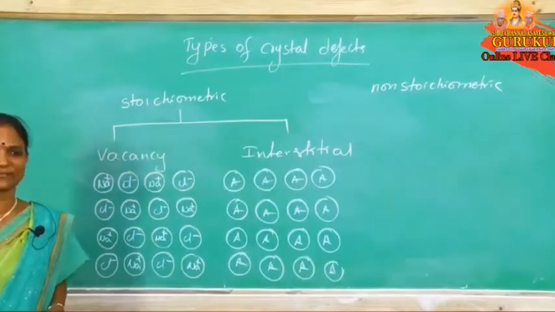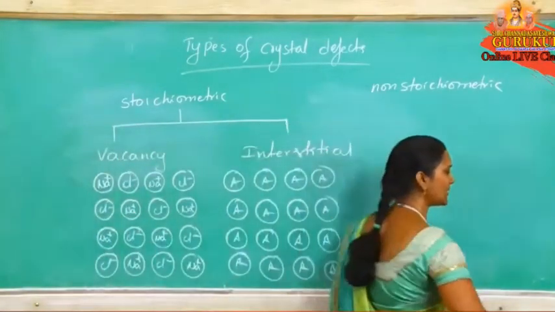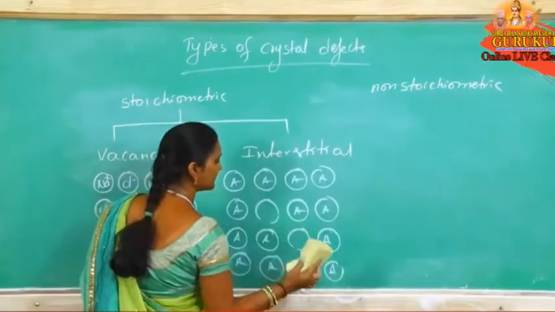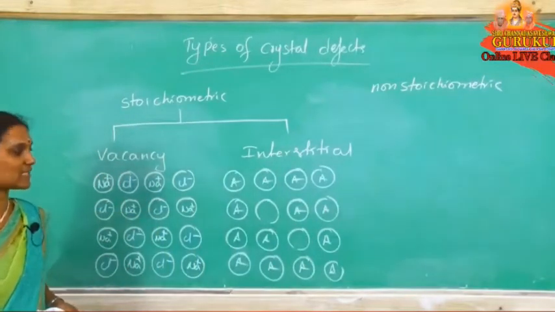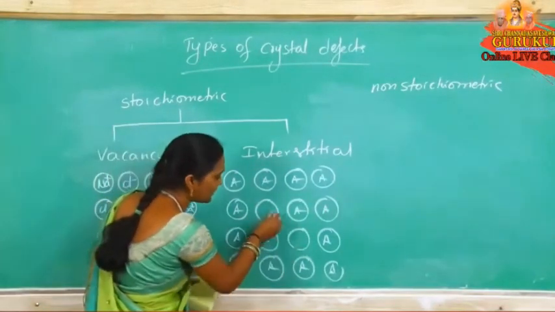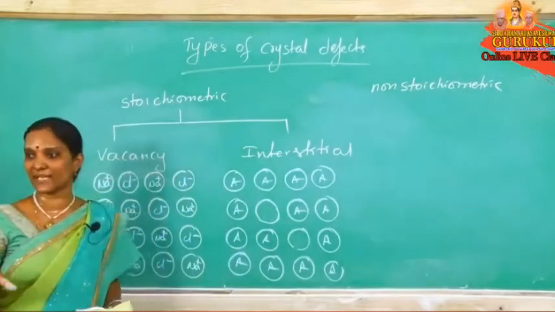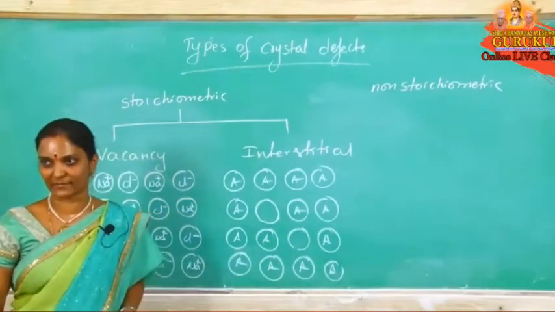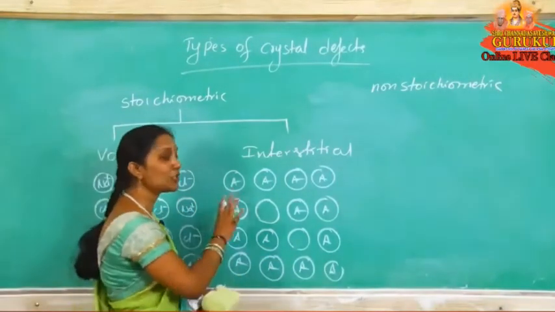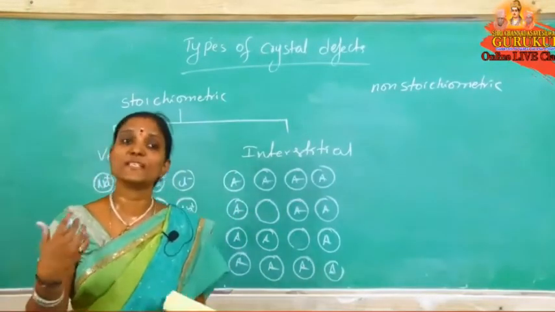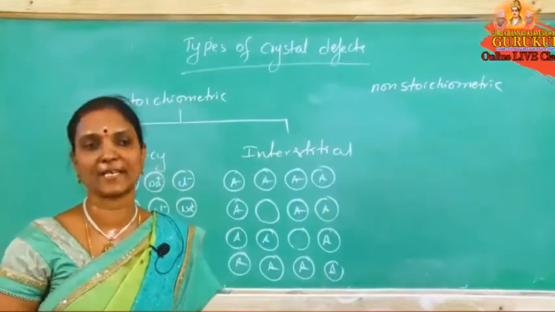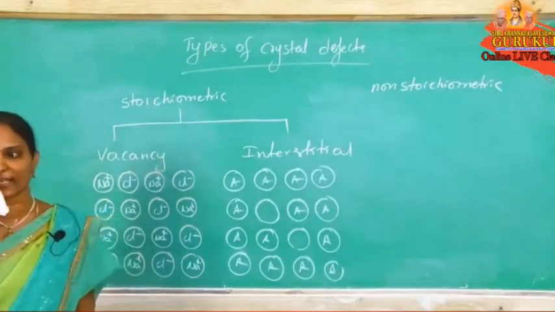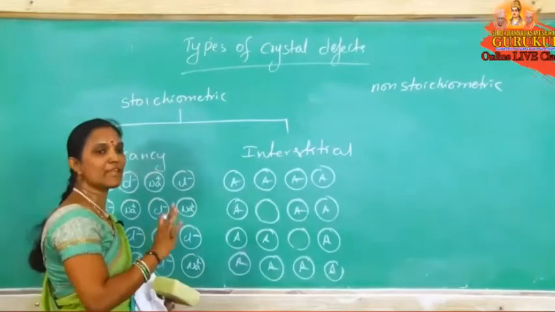Perfect crystal, no defect. Now here, during the arrangement of the constituent particles in the crystal, missing of particles takes place. Like this, when missing of particles takes place, what are we getting? Vacancy, empty spaces. Then this defect name is a vacancy defect. During the arrangement of the crystal, particles are missing from lattice sites, so we get vacant sites. The defect name is a vacancy defect.